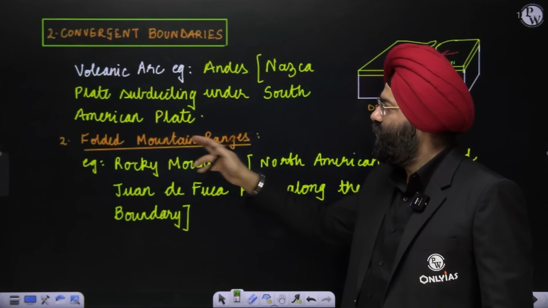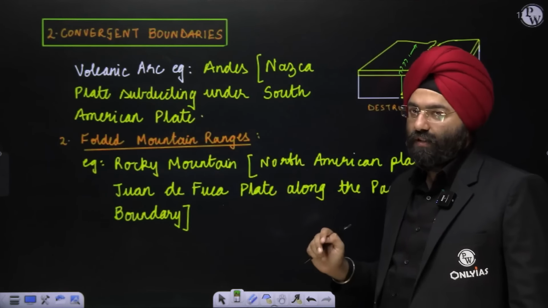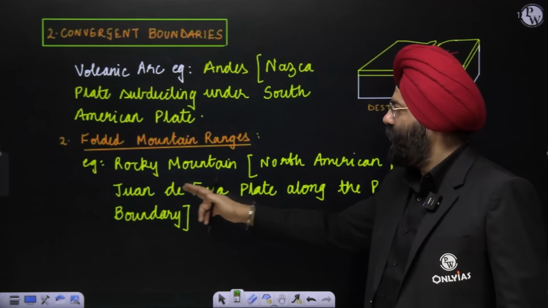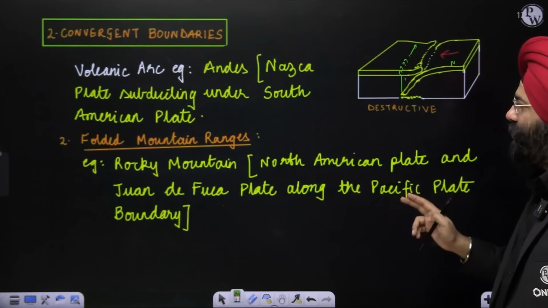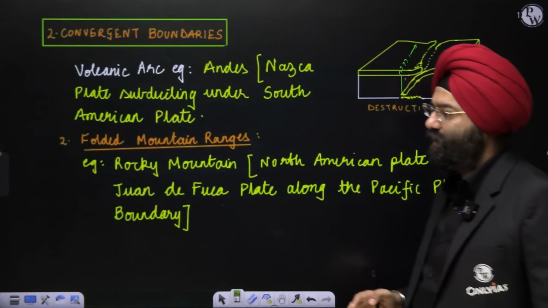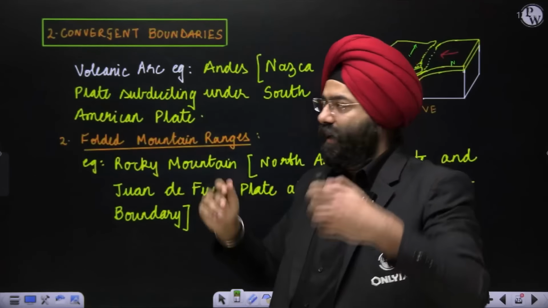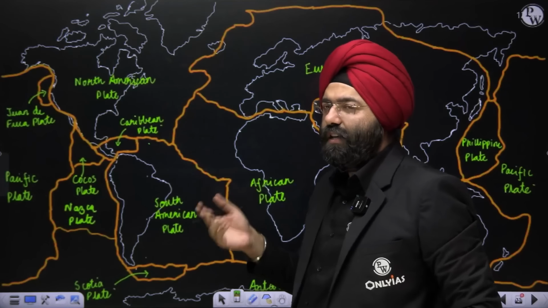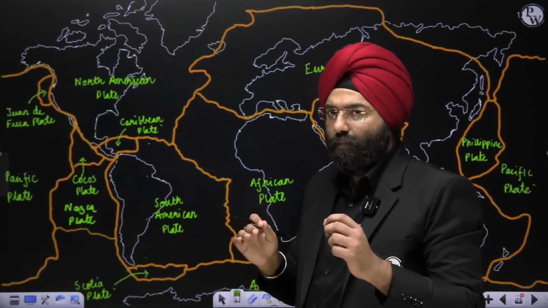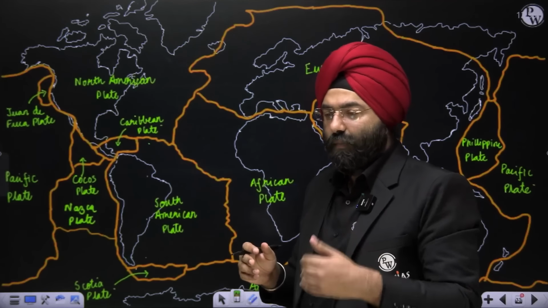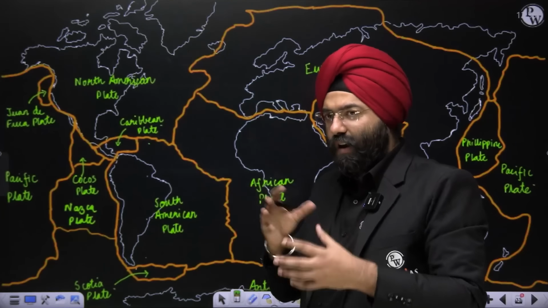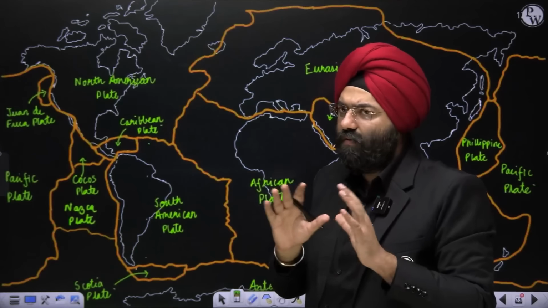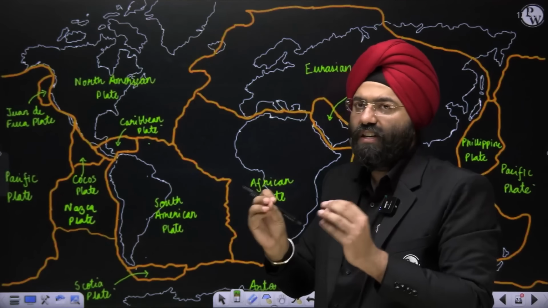Second, folded mountain range, Rocky Mountains. The North American plate and the Juan de Fuca plate along with the Pacific plate basically can lead to folded mountains. There is a possibility, it is not necessary that in every case similar things will happen. It will depend upon the nature, the density, the pace at which it is moving. So a lot of factors decide whether a volcanic arc will form or whether folded mountains will form. A lot of situations vary on a case to case basis.